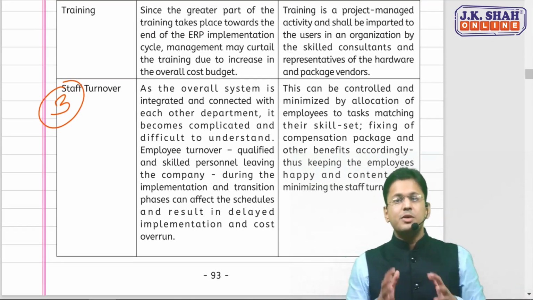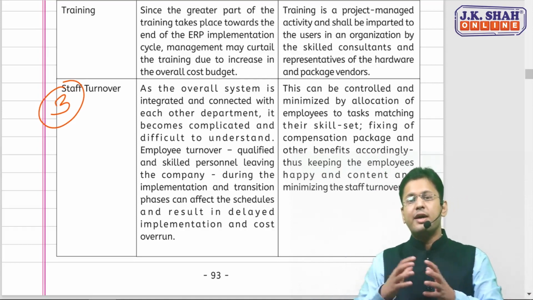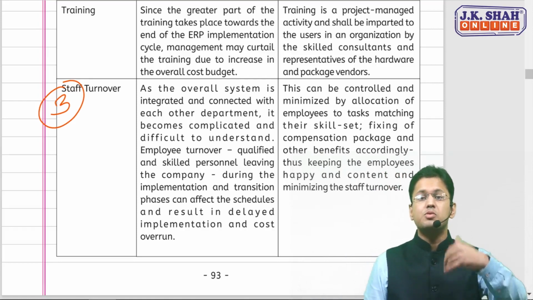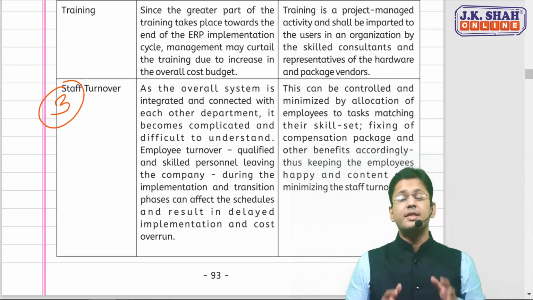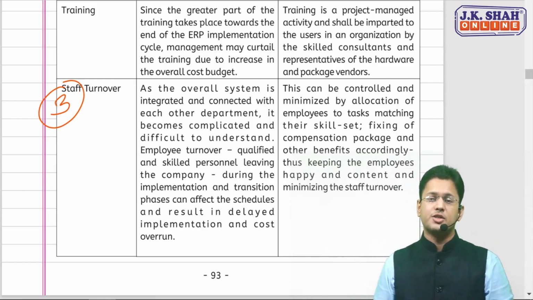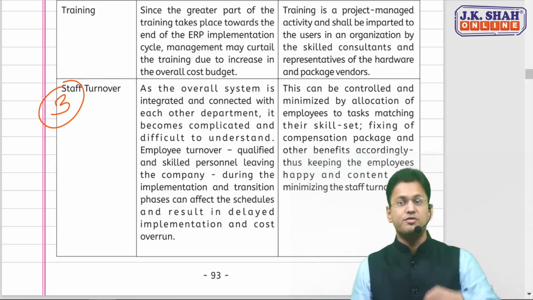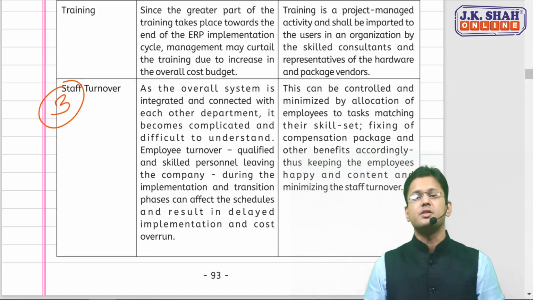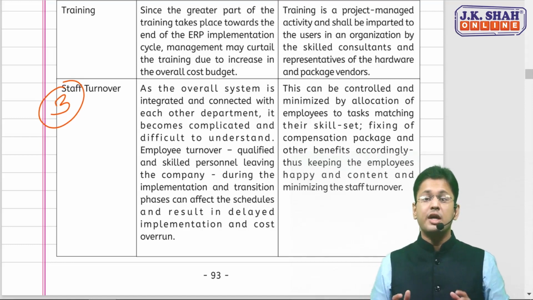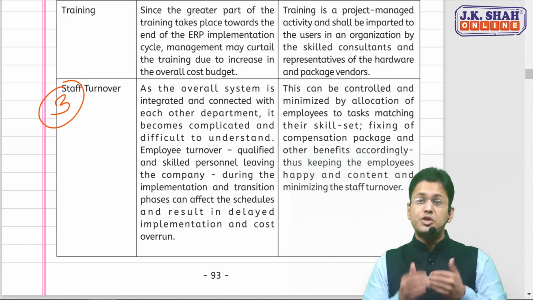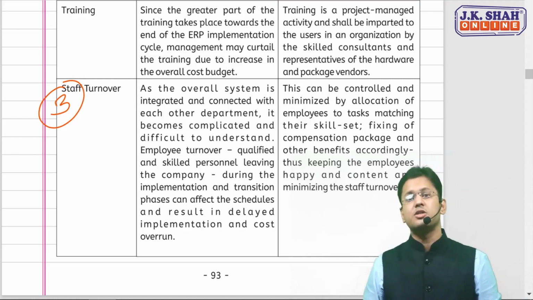Since ERP is not that simple to implement, and slowly and gradually when it gets implemented, it becomes more complicated, more difficult to understand. So there is a possibility that the employees start leaving the organization. The qualified and skilled personnel start leaving during that transition phase, during that implementation phase. And if staff turnover is there, it will affect the time schedule, it will delay the implementation, and it will cost the organization.